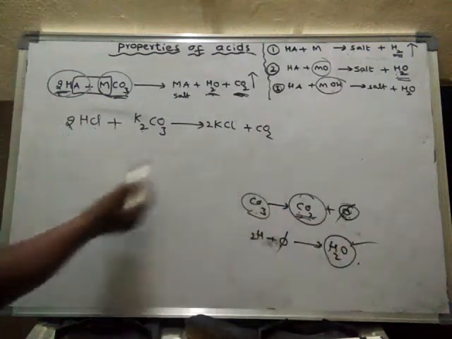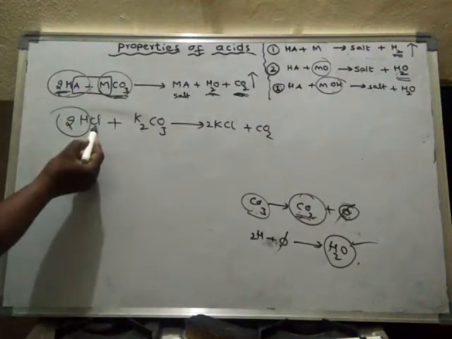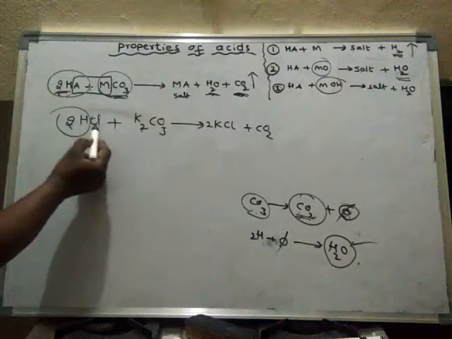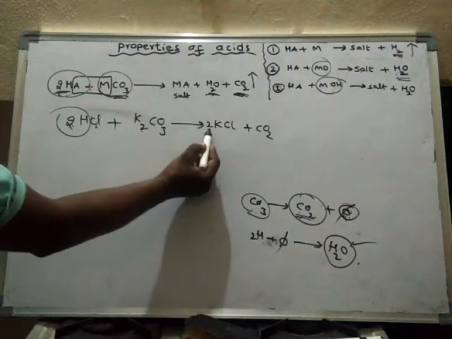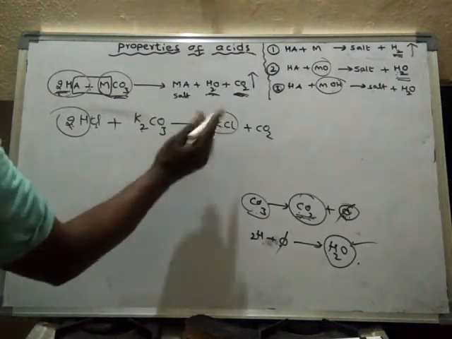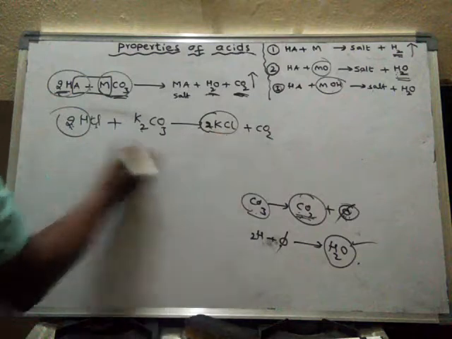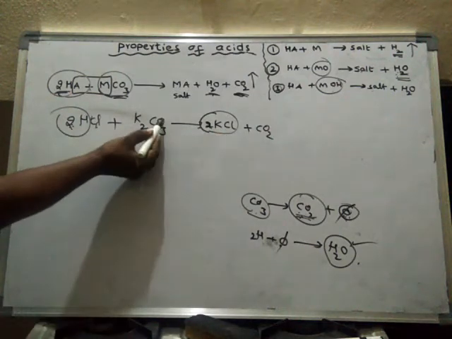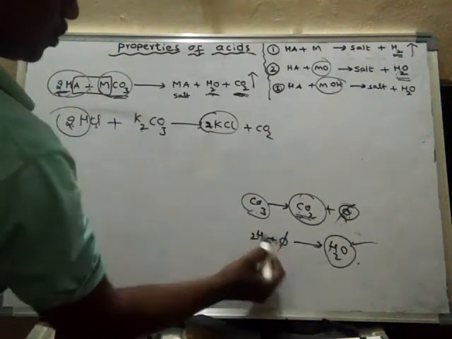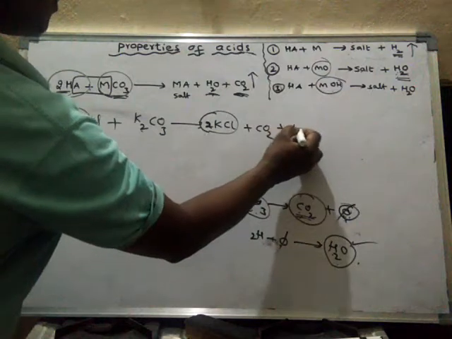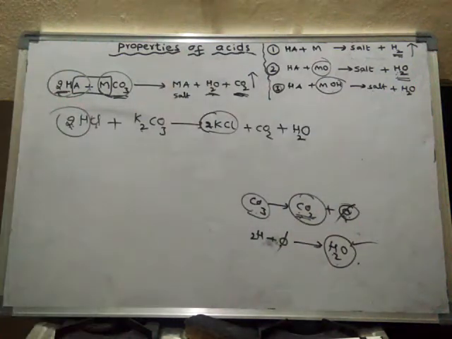This oxygen is utilized by hydrogens. These two chlorines and these two potassiums will combine to form 2KCl, and these two hydrogens will react with oxygen. So they form water.